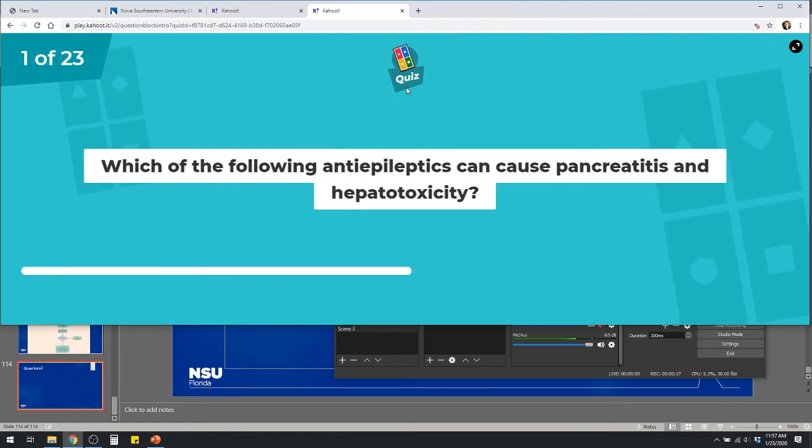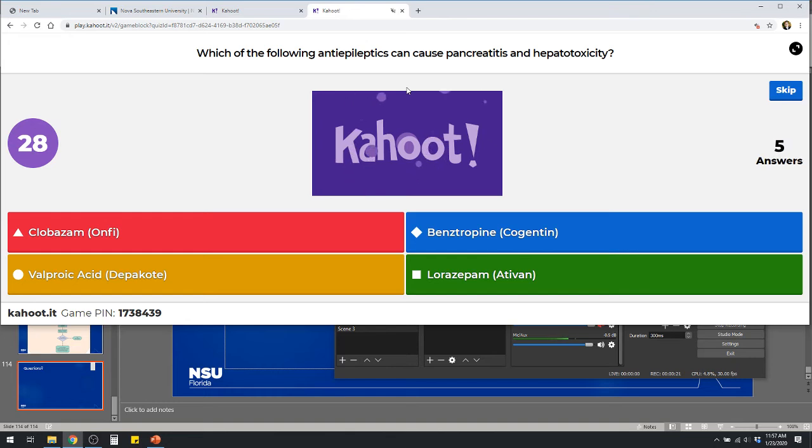All right, which of the following antiepileptics can cause pancreatitis and hepatotoxicity? You see the answers, okay? So you have clobazam, benztropine, valproic acid, or lorazepam. What do we think?